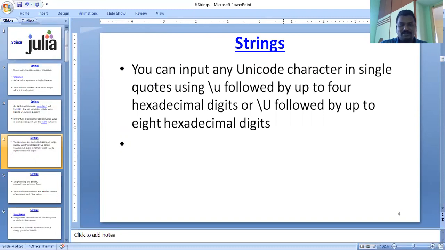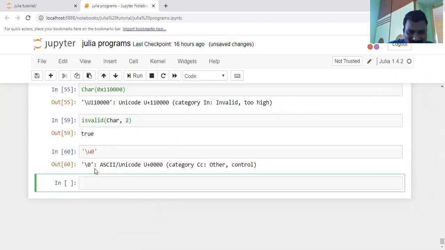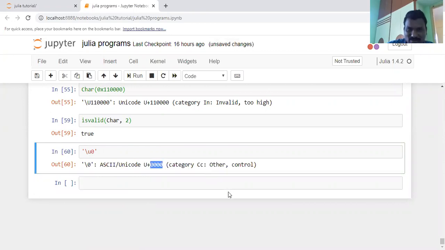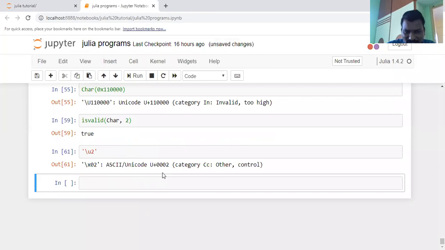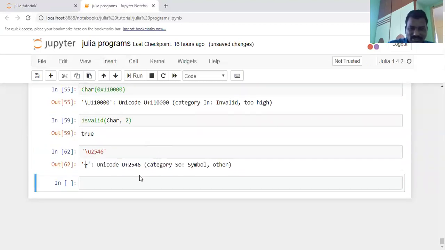How can you give the input for this? Here I am giving the input for a Unicode character. For example, I am taking the Unicode character backslash u 0, and that gives the output as backslash 0, the Unicode character with value U+0000. Similarly, for backslash u2, the value is U+0002. For example, 2546, how can you get the value here?